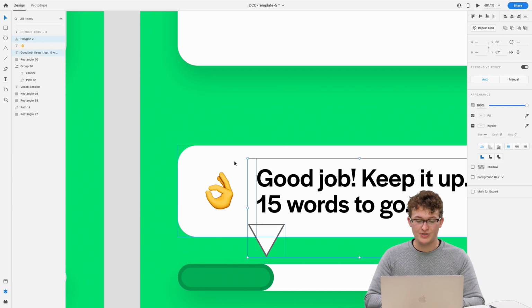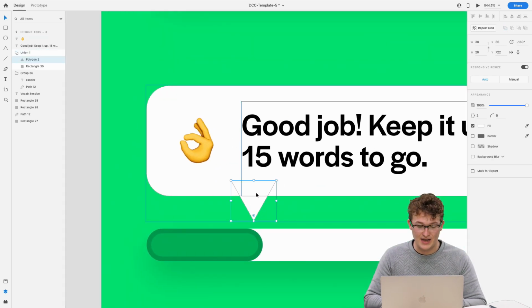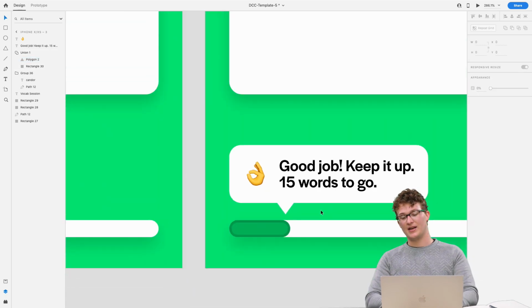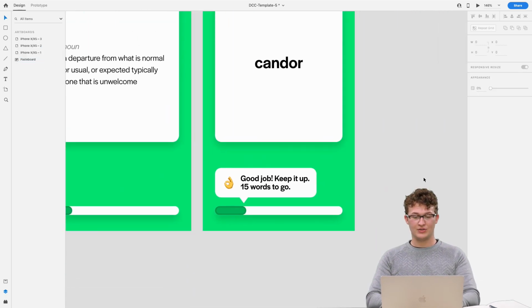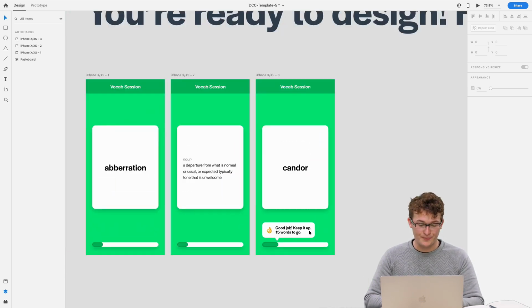And we can join those two shapes together, the rectangle and the triangle, with this tool up here that will join the shapes together. And so now they actually act as one shape joined together. Really neat tool right there. Awesome. Good job. Keep it up. 15 words to go.